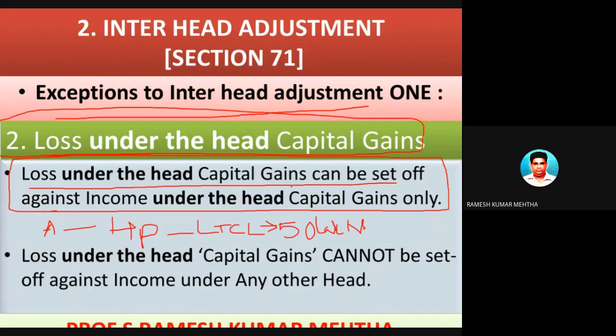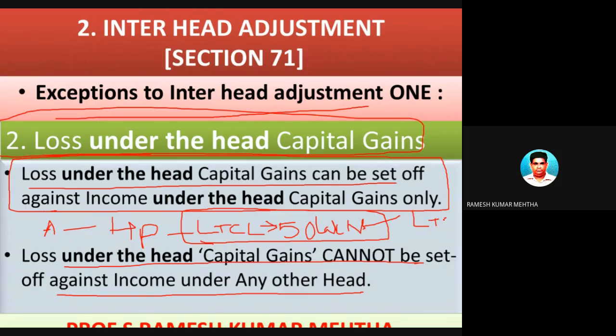Loss under the head capital gains can be set off against income under the head capital gains only. Loss under the head capital gains cannot be set off against income under any other head. Okay, so loss of this 1 lakh, 50 lakh rupees, that is long term capital loss, can be set off against long term capital gain only.